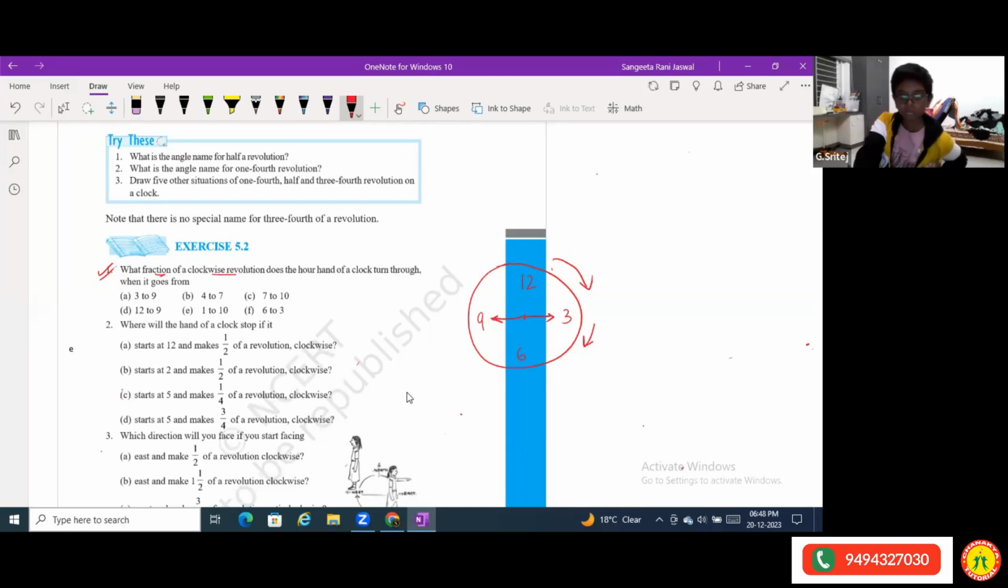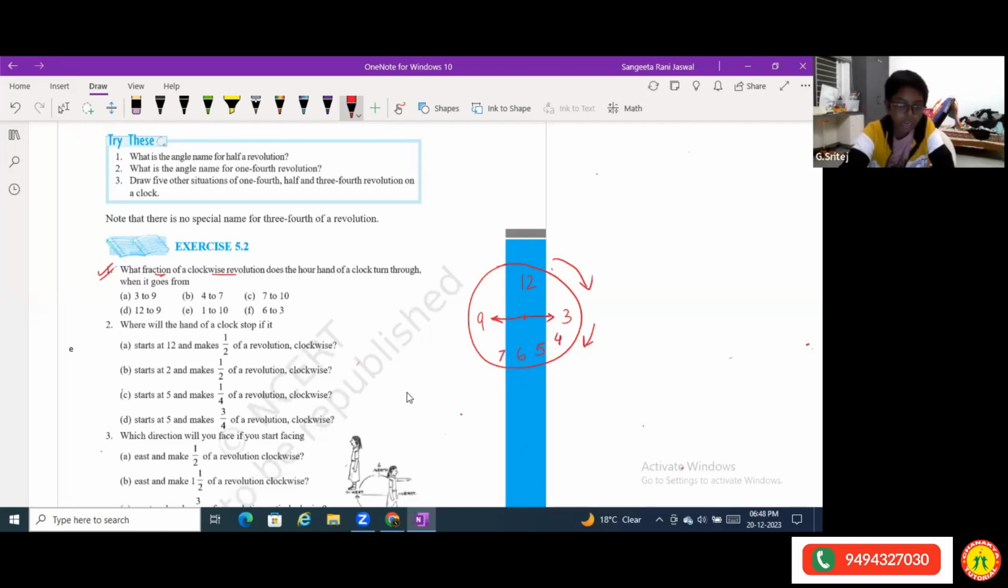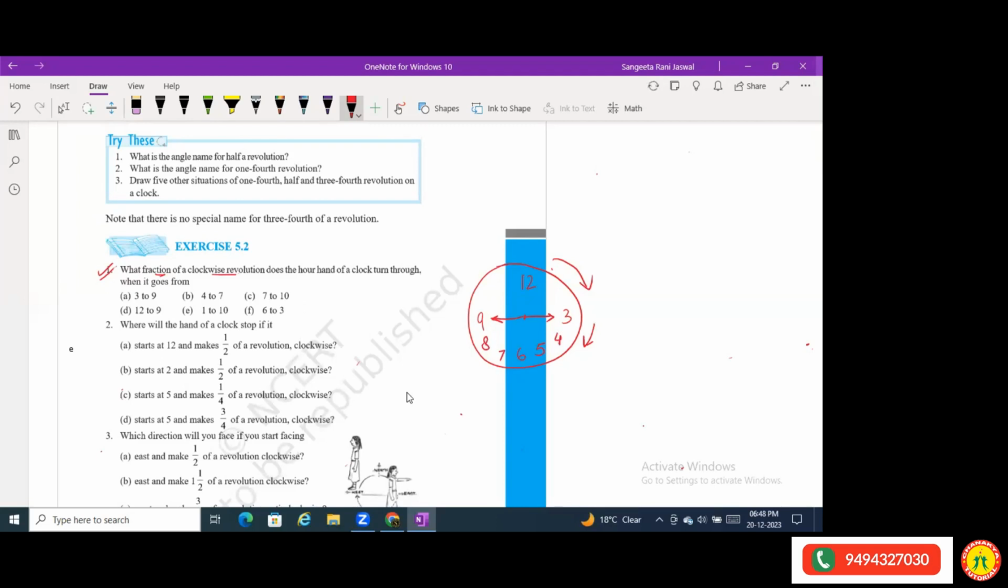Ma'am, 1/2. Yes. How can you say this 1/2? Ma'am, because it did half a revolution of the clock. Yes, great. See, I said 15 minutes is making 90 degrees. Here it makes 90 degrees, so 90 plus 90 is 180. So 180 out of 360 is the complete. How do you take the fraction? Ma'am, the portion you write as a numerator and the whole you write in the denominator.